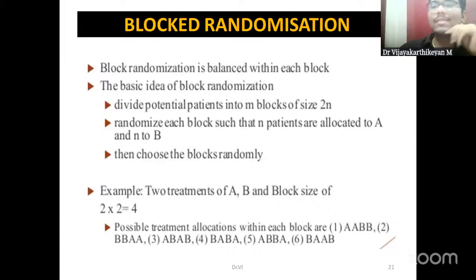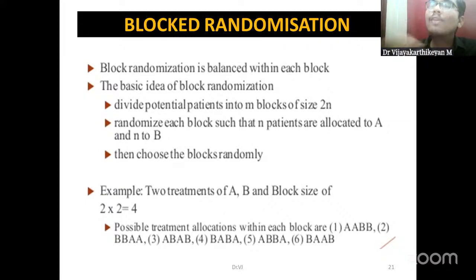One is block randomization, where we have to decide the size of the blocks. Say for example, the size of the block we determine using 2n, where n will be the number of interventions. If there are 2 interventions, 2n is 4, so the size of the block will be 4. We have 2 interventions, A and B, and we divide them within the block size of 4.